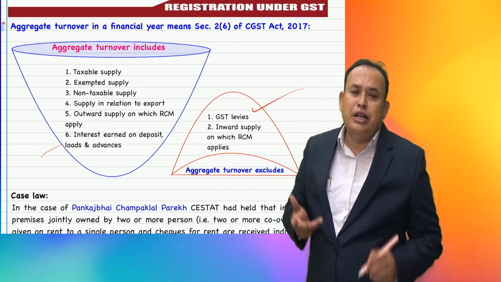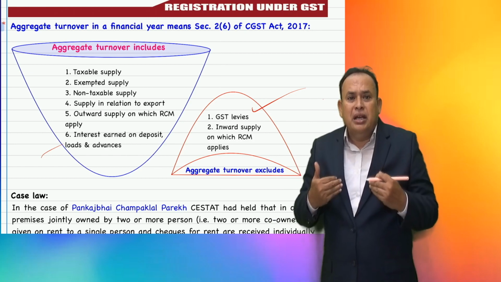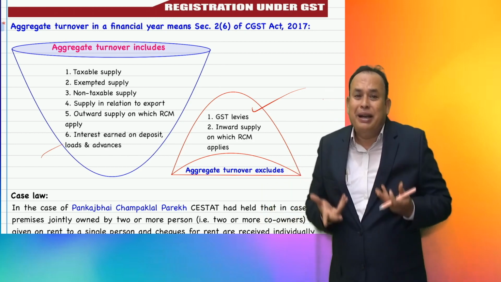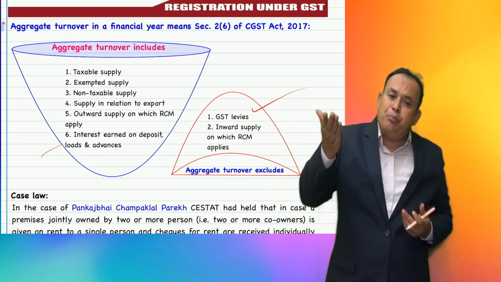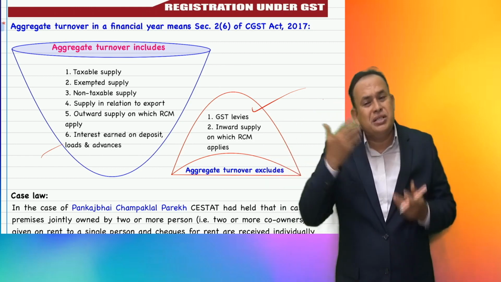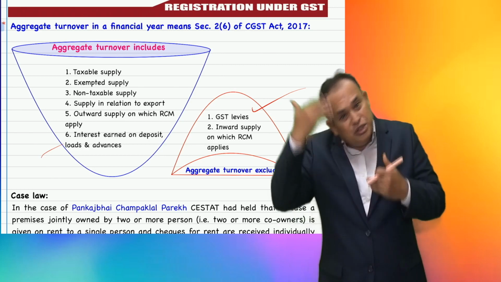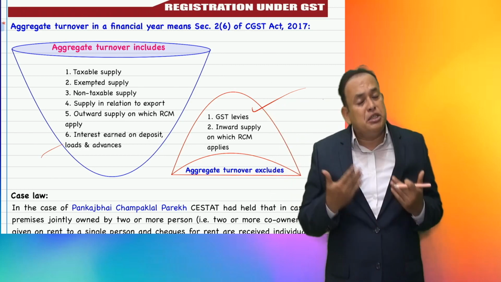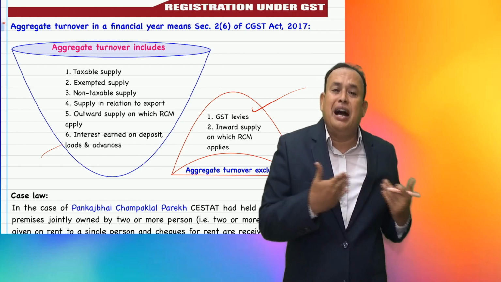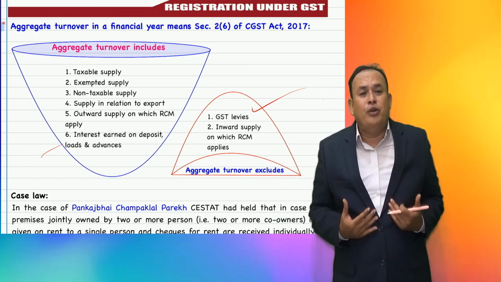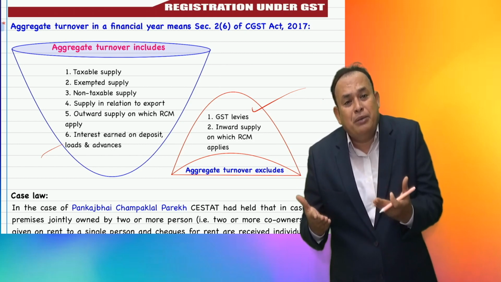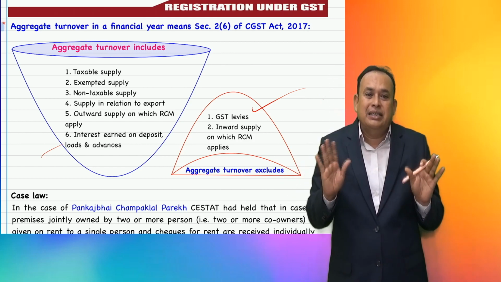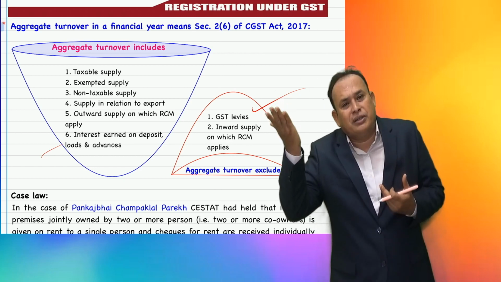Aggregate turnover should exclude inward supply on which the recipient is going to pay the GST under RCM. That is not my turnover. You supplied the goods or services to me, it is your turnover. But I am paying the GST under RCM. Just because I paid GST under RCM, the GST paid by me on your supply should not be added in my aggregate turnover, because it is your turnover.